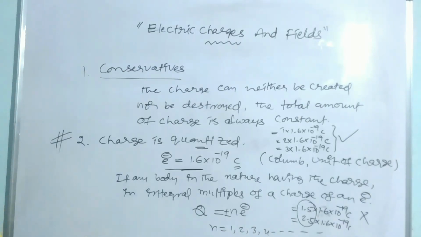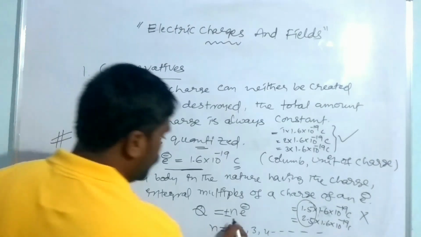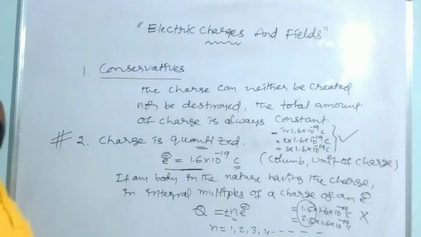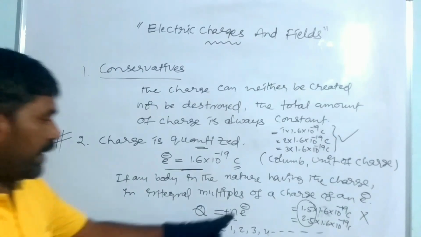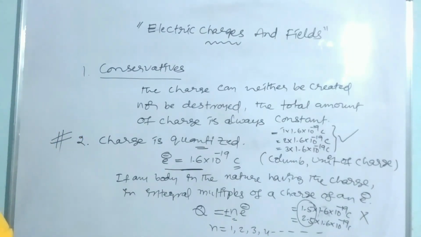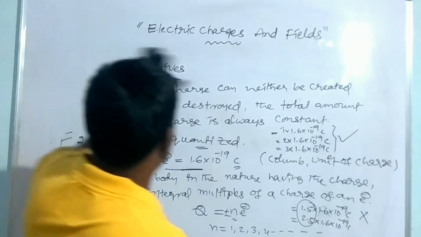Now we have to find out how many electrons are there in 1 coulomb of charge. How many electrons are contained in 1 coulomb of charge? Now we have to find out the number of electrons.